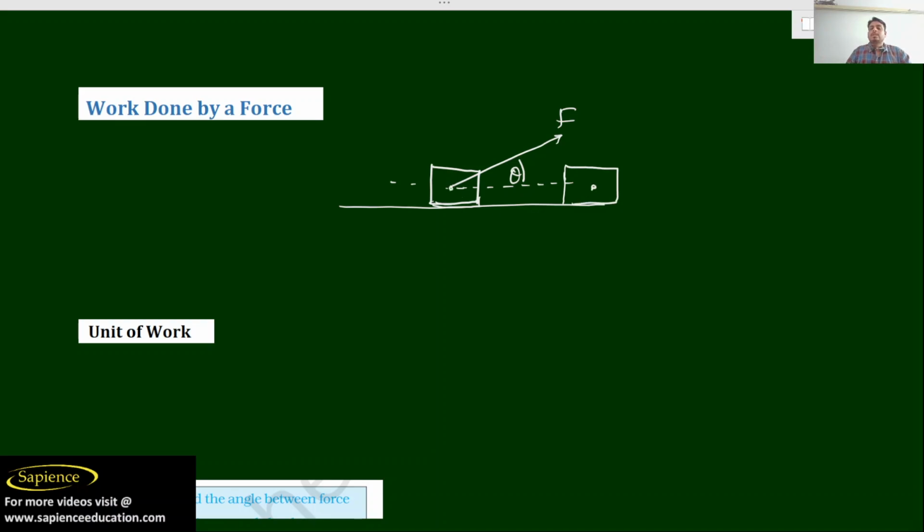If the displacement is d, what will happen?